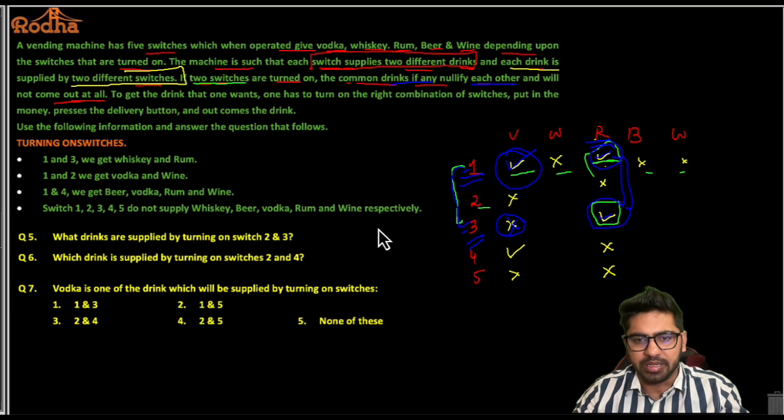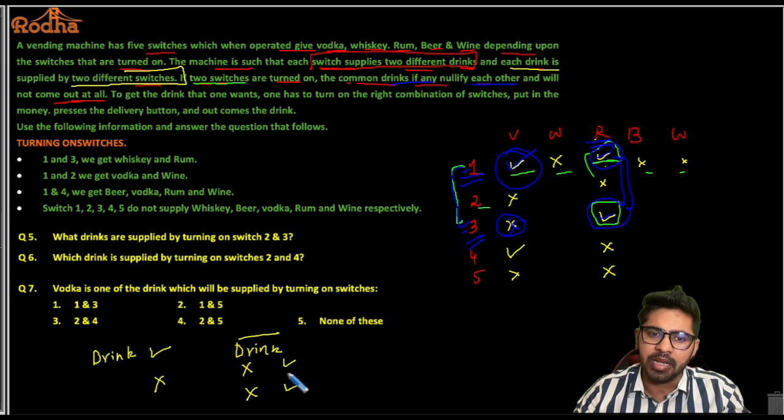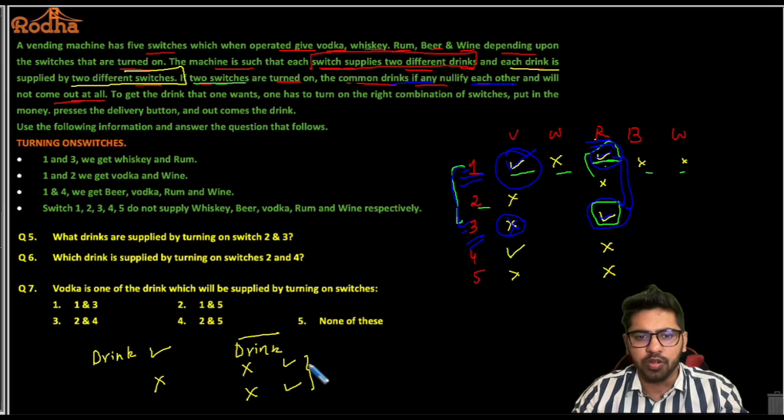ठीक है, ड्रिंक कब मिलेगी? So let's write the cases here. I will get a drink only when the column has 1 tick and 1 cross combination, right? If I don't want a drink, so the possibility is either it is 2 crosses or 2 ticks. अगर 2 क्रॉस है तब भी ड्रिंक नहीं मिलेगी, और अगर 2 टिक है उस स्विच के कॉम्बिनेशन तब भी ड्रिंक नहीं मिलेगी. क्यों? क्योंकि वो नलिफाई हो जाएगी. This will get nullified here because it is clearly mentioned that the drinks get nullified, right?